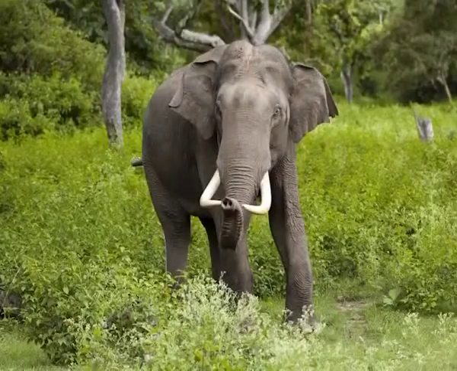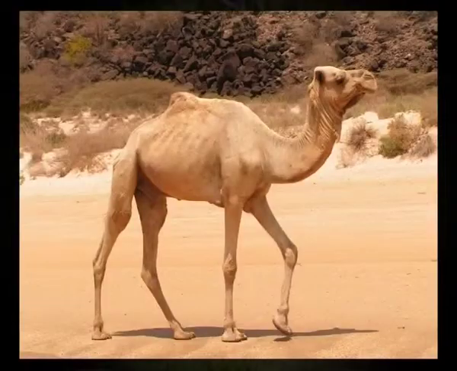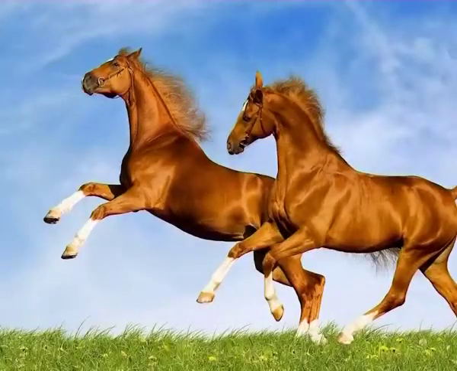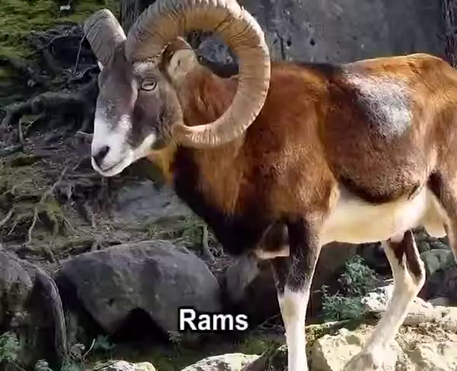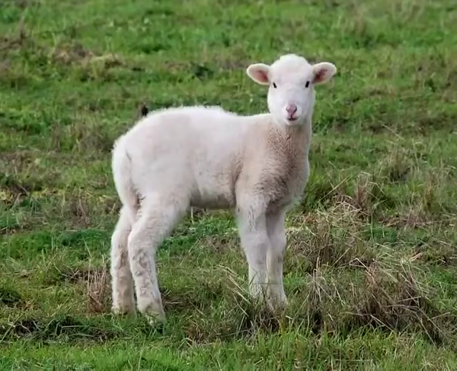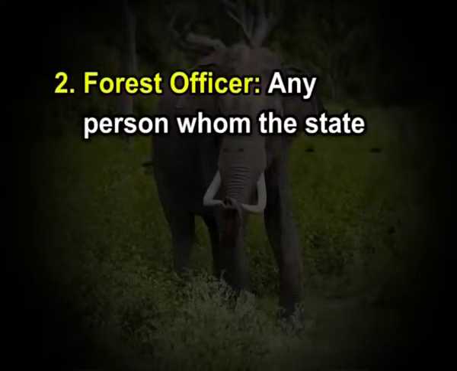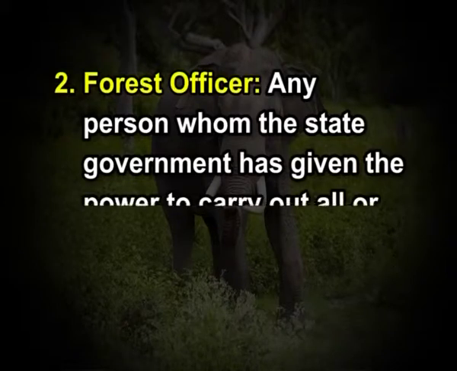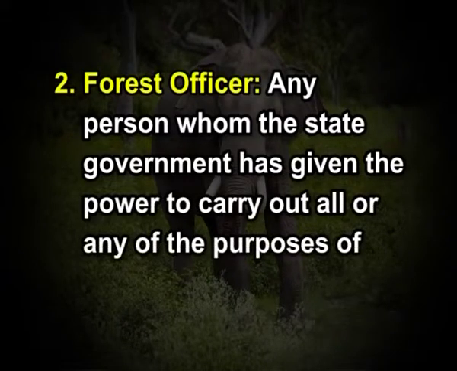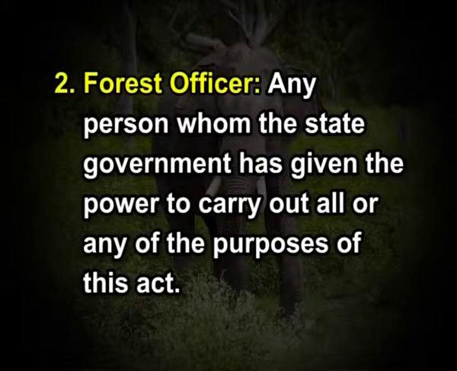Cattle. Cattle includes elephants, camels, buffaloes, horses, mares, pigs, rams, sheep, lamb, goat, etc. Forest officer. Any person whom the state government has given the power to carry out all or any of the purposes of this act.